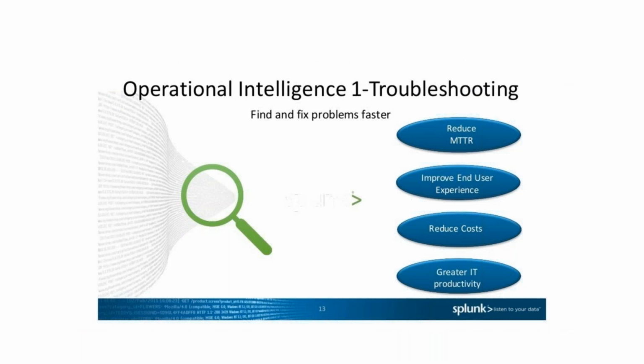And operational intelligence, troubleshooting, reducing MTTR. MTTR is nothing but mean time to repair. This is a basic measure of the maintainability of repairable items. It represents the average time required to repair a failed component or device. So they use these things to reduce the repair time, improve the end user experience, reduce cost, and get greater IT productivity.